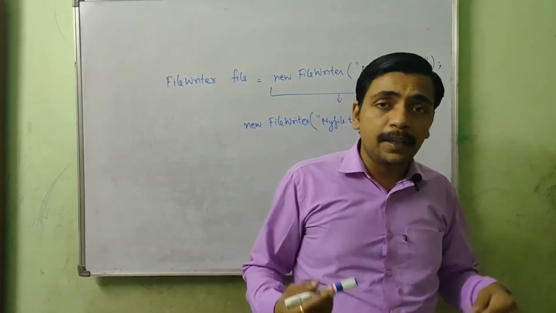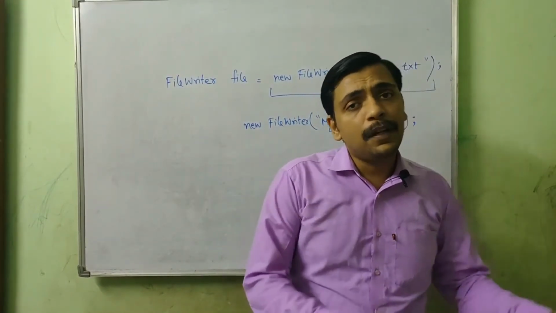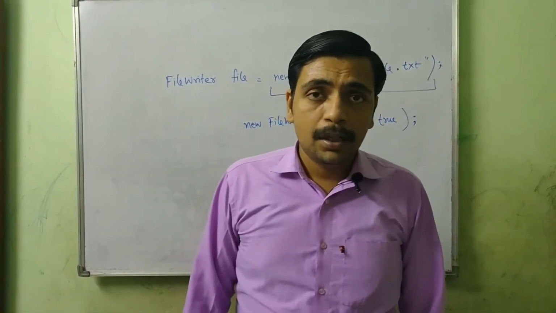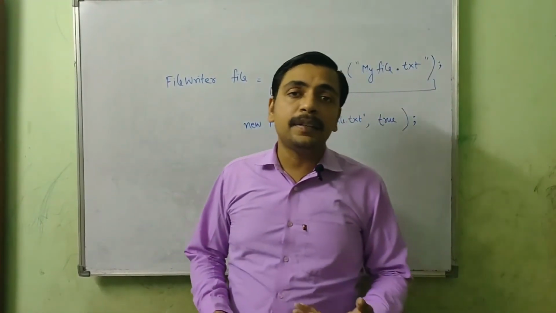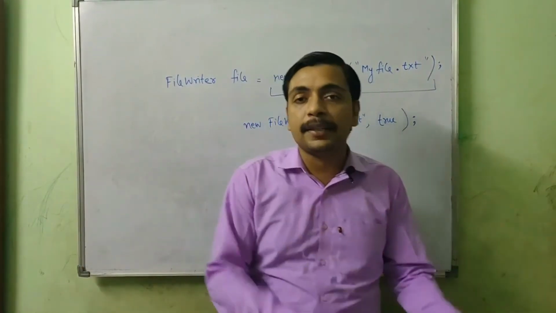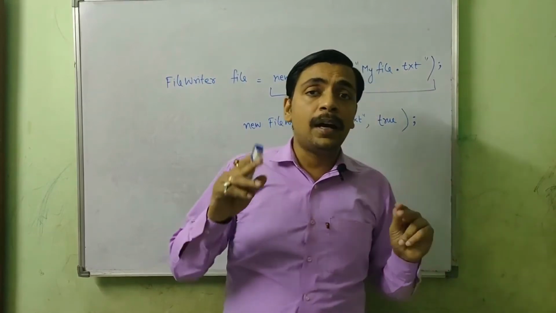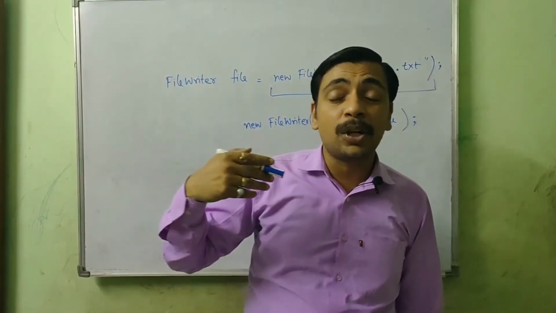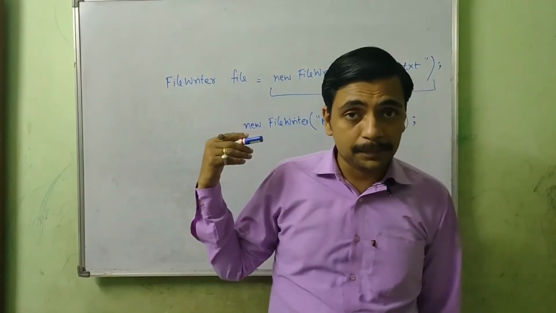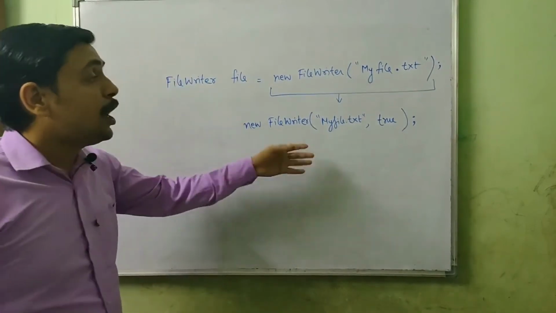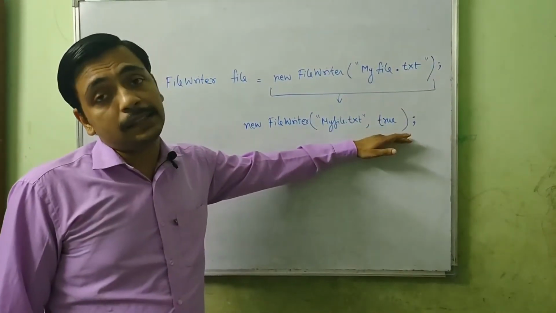So whatever I enter next time will be added to whatever is already there. Technically we say it's going to append the file, or in other words, it's going to update the file always, and it's not going to overwrite the previous data.